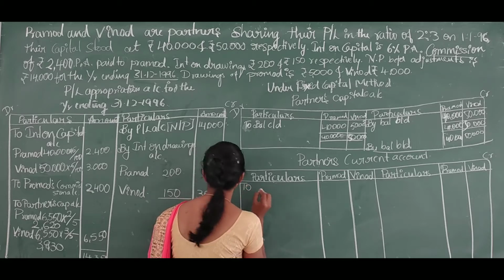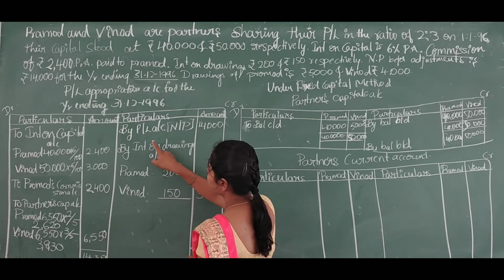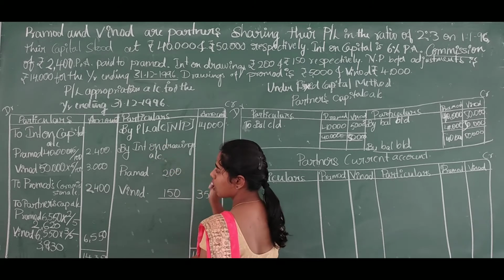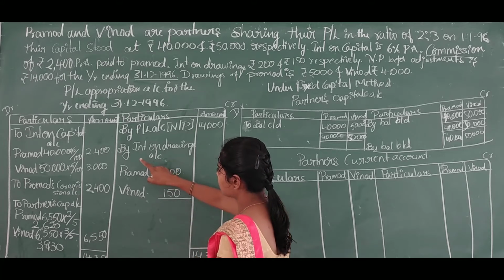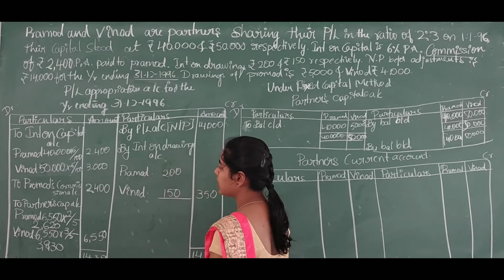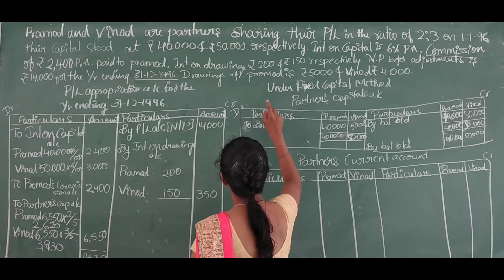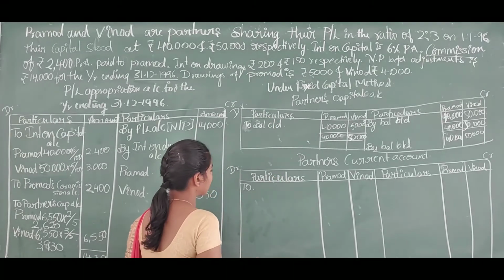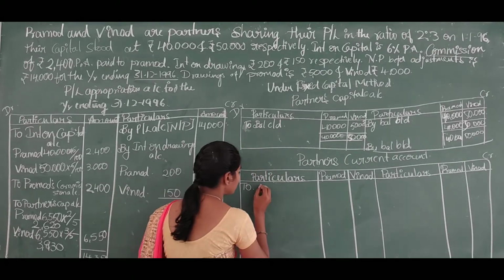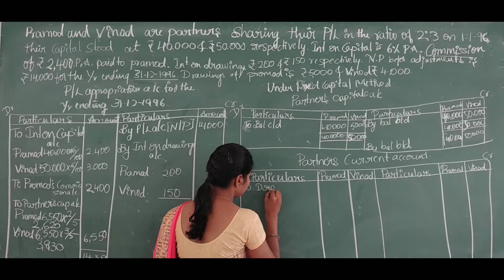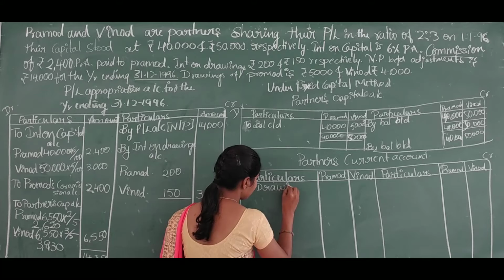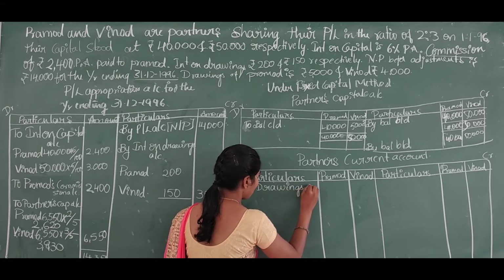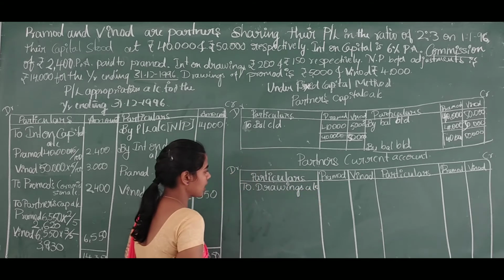The net profit will not be transferred, but instead of that, interest on drawings will be transferred. At the same time, the drawings amount should also be transferred to the partners current account. So we will write 'to drawings account' or partners drawings account.